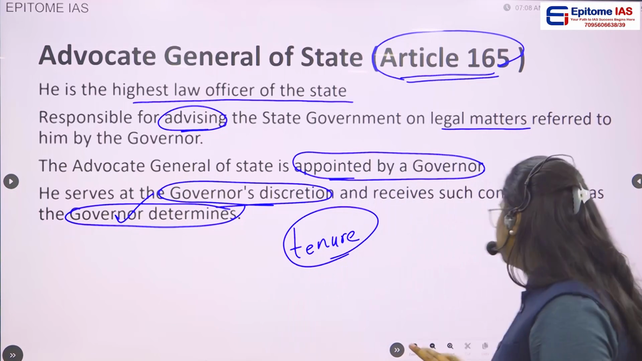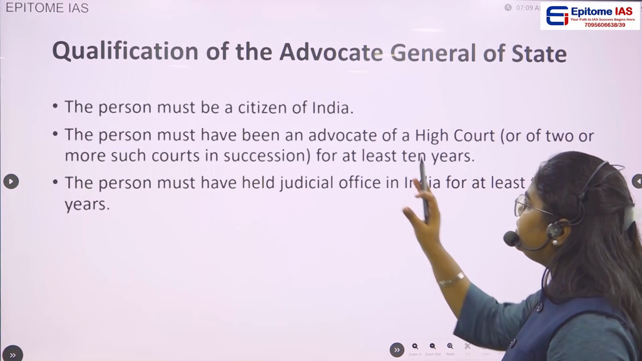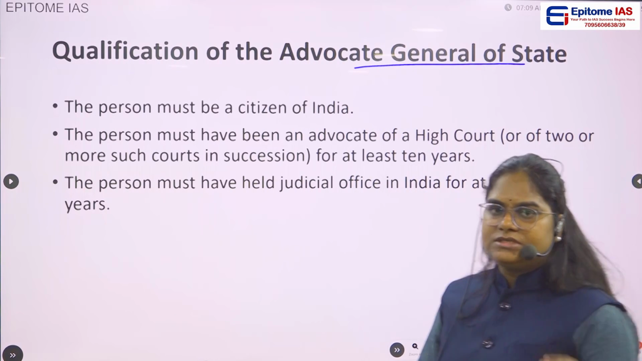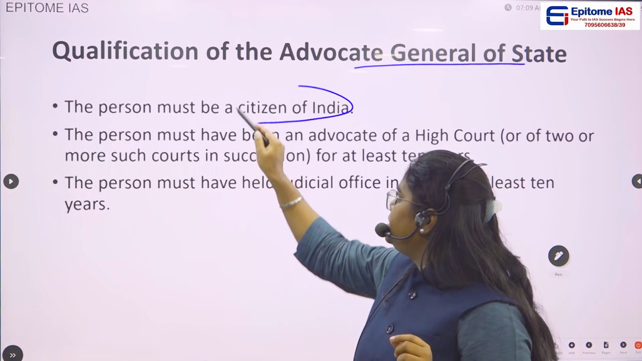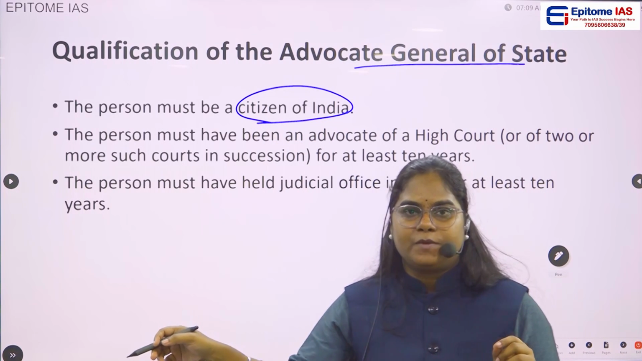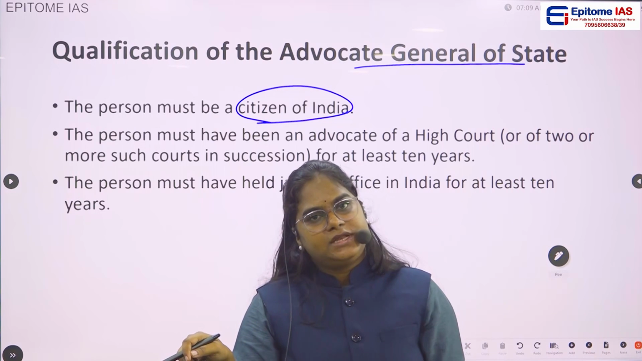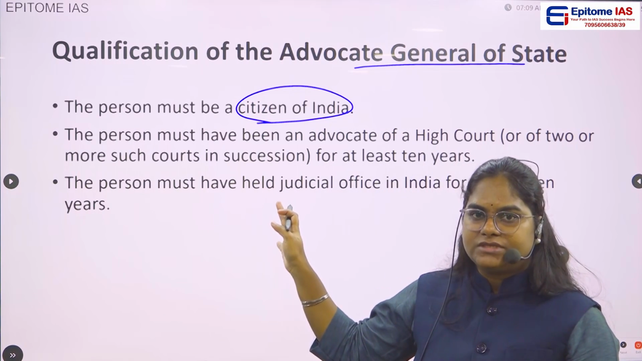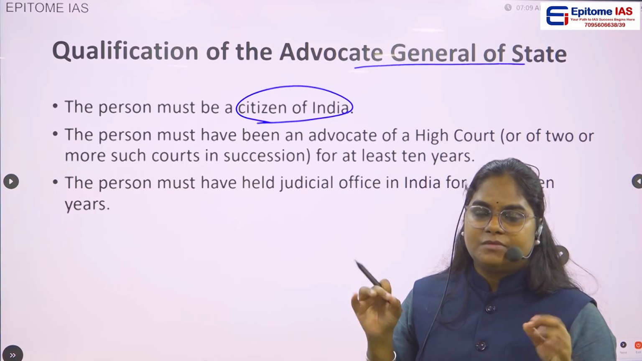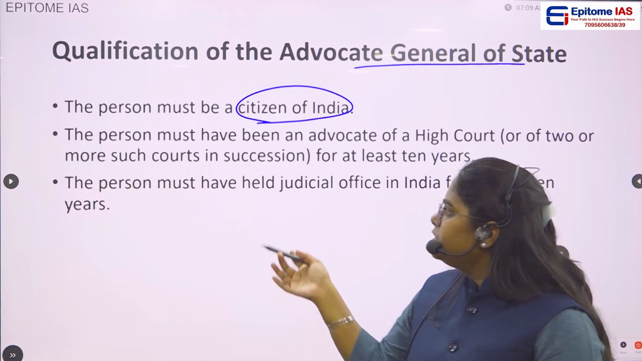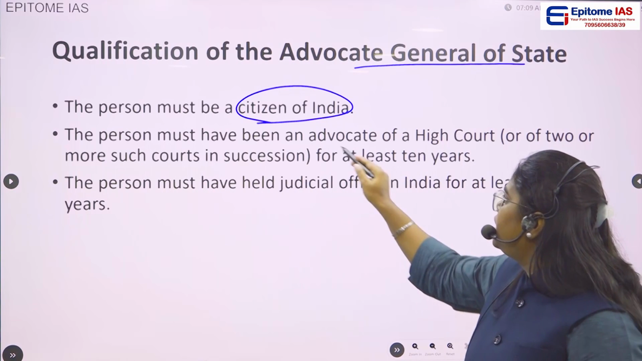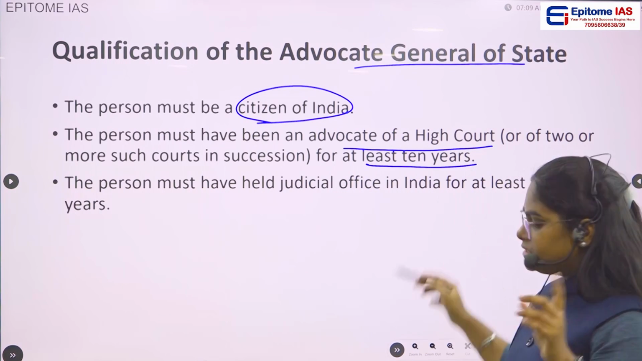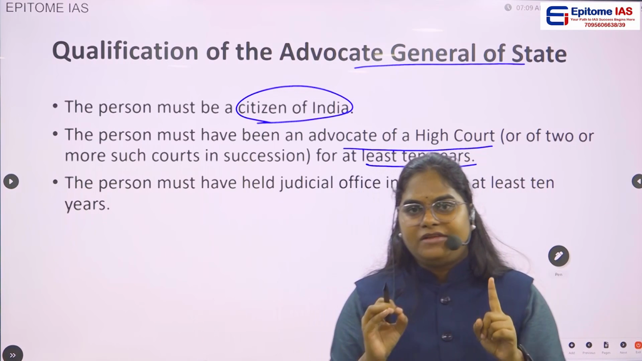Remember this. Then the qualification of an Advocate General of a state. So what are the qualifications? First, he must be a citizen of India. If he is a foreigner, he is not eligible for appointment as an Advocate General of a state. He must be a citizen of India. The person must have been an advocate of a high court for at least 10 years. Remember this.